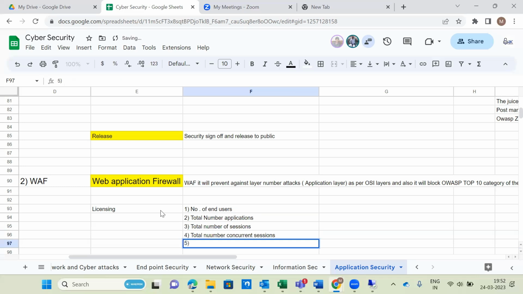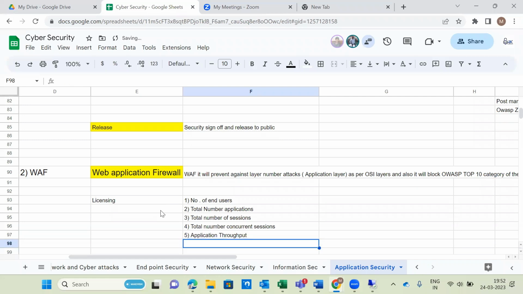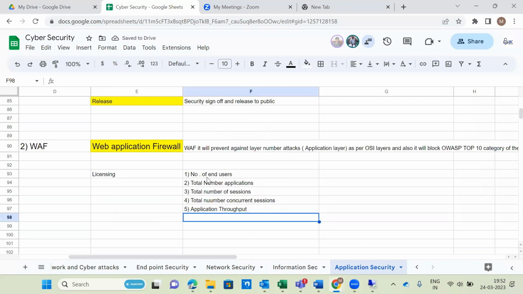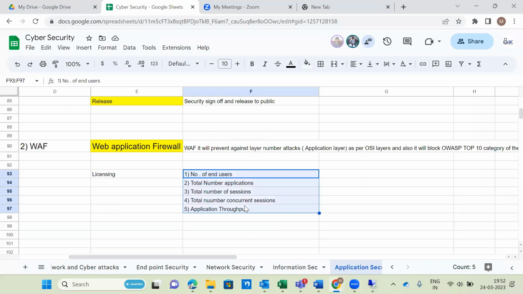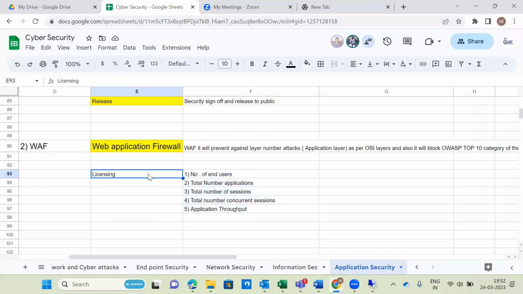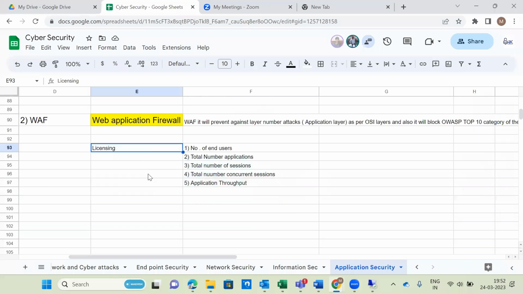Next one is total application throughput or bandwidth. Throughput means how much bandwidth is consumed whenever the users are accessing. Based on these parameters, we can choose the suitable model number of the web application firewall. Okay, so that is the licensing option.